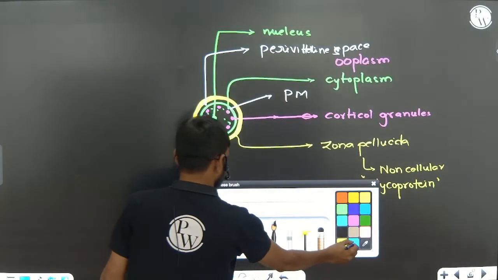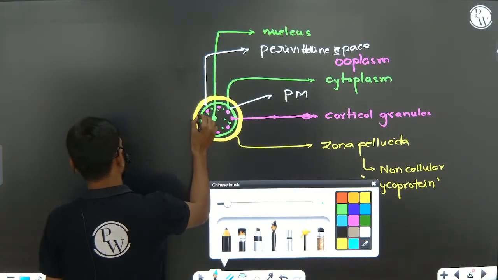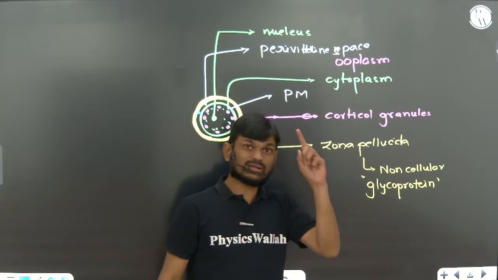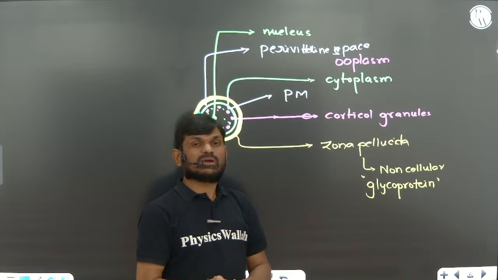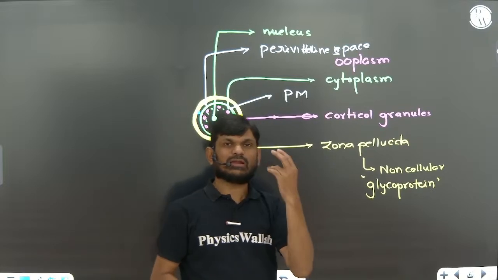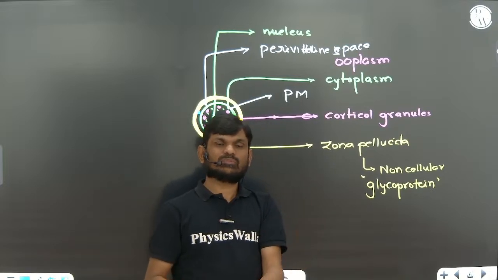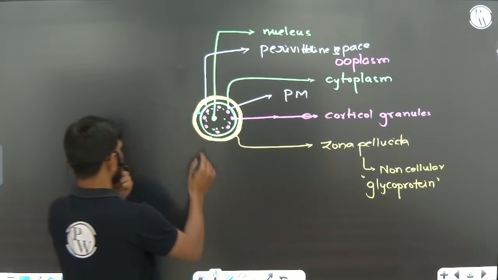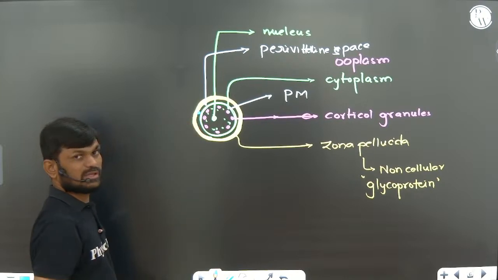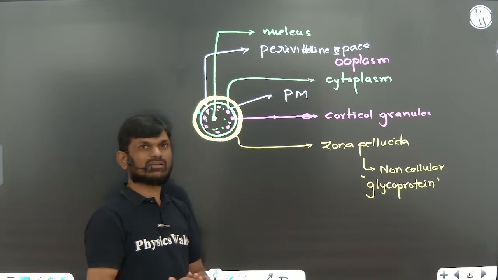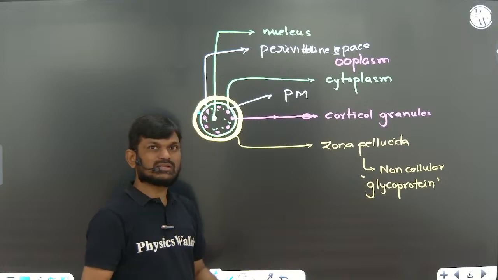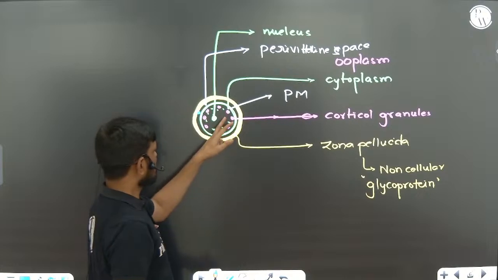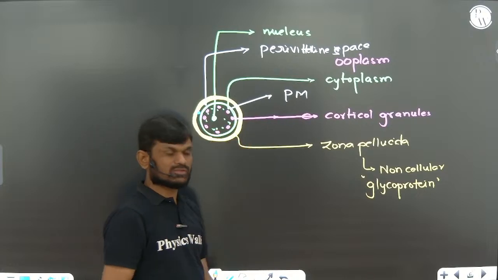In this perivitelline space, the first polar body is present. The first polar body came from the primary oocyte when it underwent meiotic division 1, giving rise to the secondary oocyte and first polar body. It is not given in NCERT, but sometimes they will ask you, because in the NCERT diagram a cavity is shown between these two layers, the plasma membrane and zona pellucida.